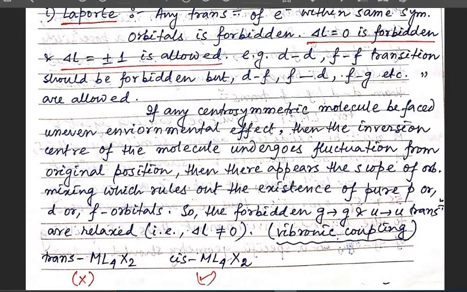Okay, so when we are talking about the centrosymmetric molecule, the delta L equal to 0 is forbidden, and delta L equal to plus minus 1 is allowed. But when we are talking about the non-centrosymmetric molecule, the delta L is also not equal to 0, and obviously delta L equal to plus minus 1 is also allowed. So in that case both things are allowed, that is delta L equal to 0 or delta L equal to plus minus 1. Both are allowed when there is no inversion center, that means the molecule is not a centrosymmetric one.